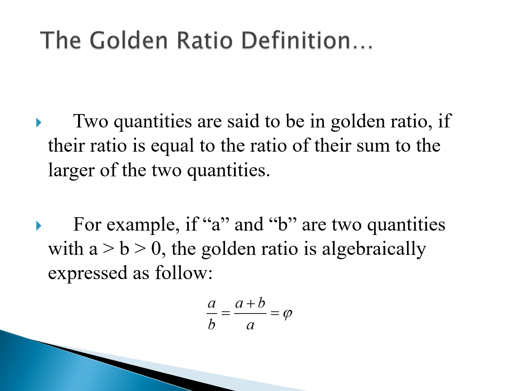To be very simple, it is nothing but the ratio of two quantities, which is written as a by b is equal to a plus b by a, which is equal to phi. As I said earlier, phi is the representation of the golden ratio.